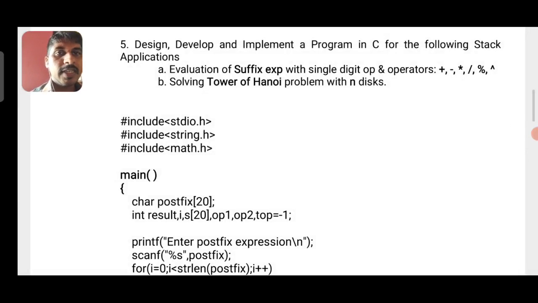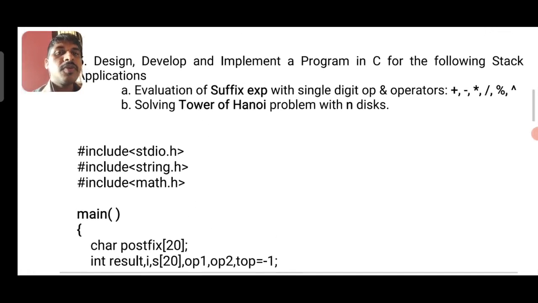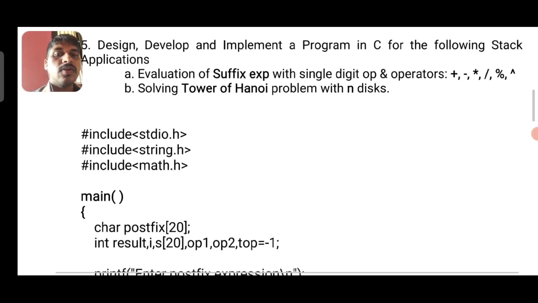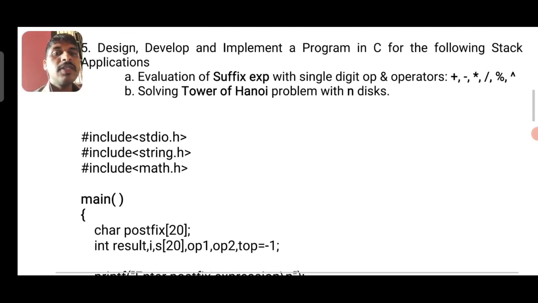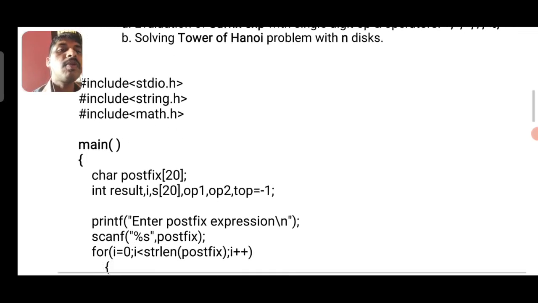We'll move on to the next program, question number 5. Application of stack: you have to evaluate the postfix expression. And part B is Tower of Hanoi. Let us see the implementation of the Tower of Hanoi problem with n disks. Let us see the concept of infix and postfix expressions in the next session.